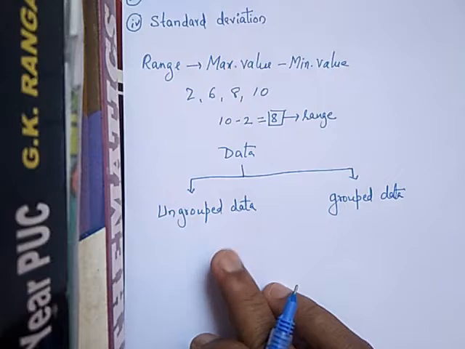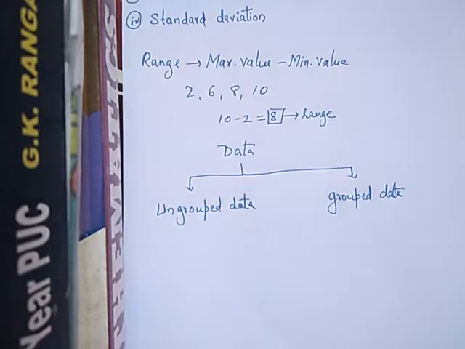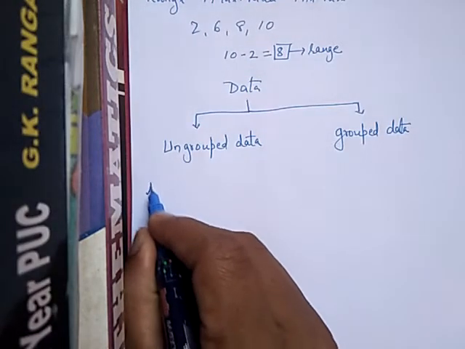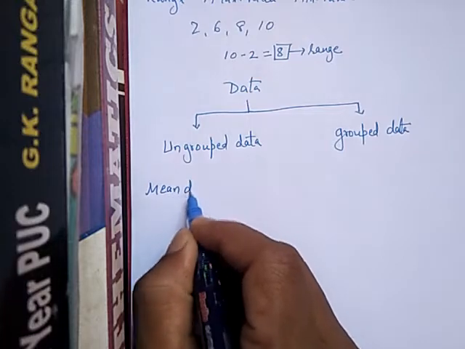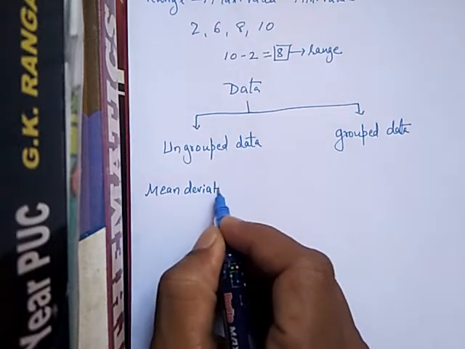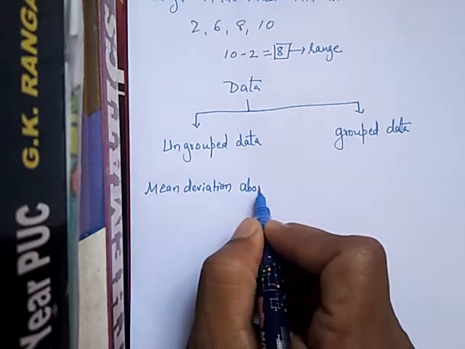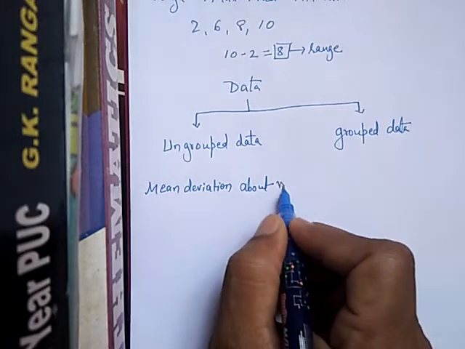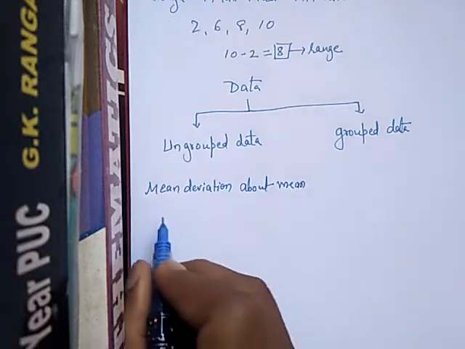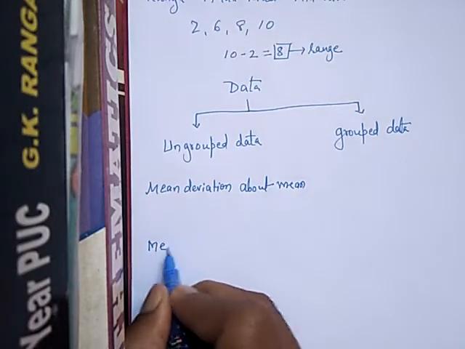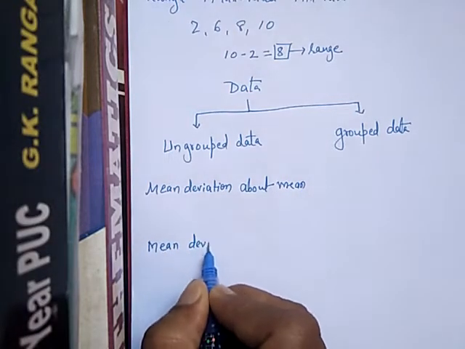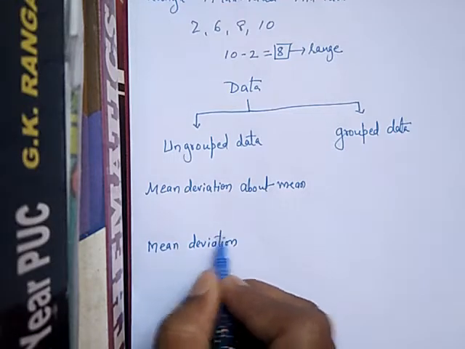Remember, in ungrouped data we are going to find the mean deviation about mean and the mean deviation about median.